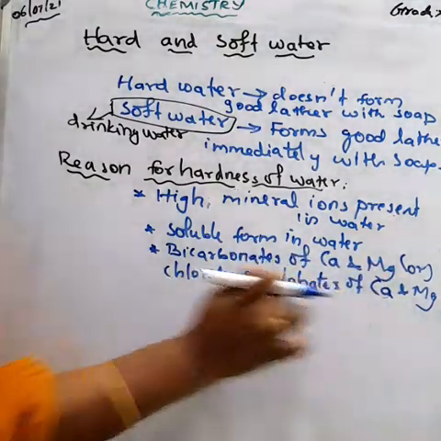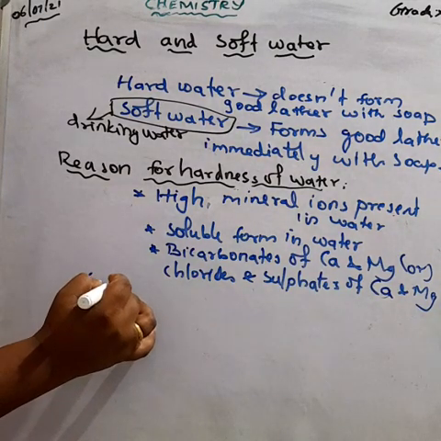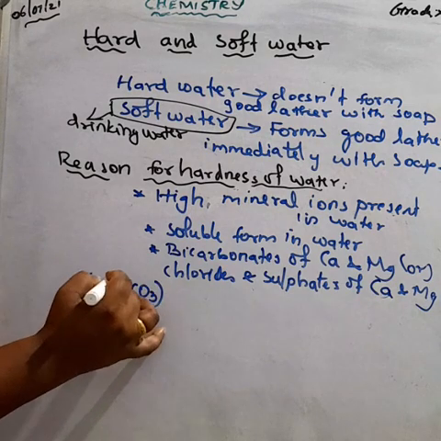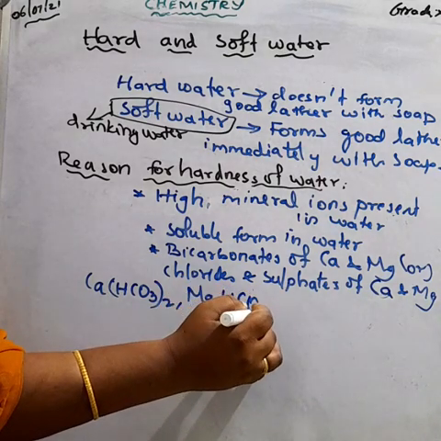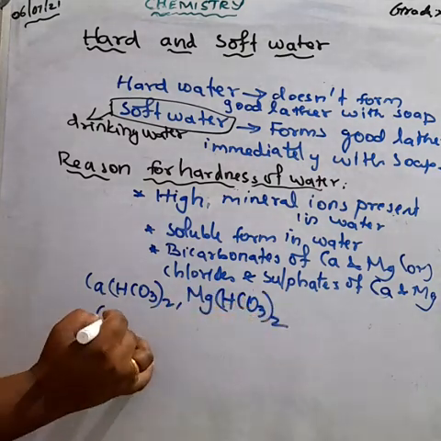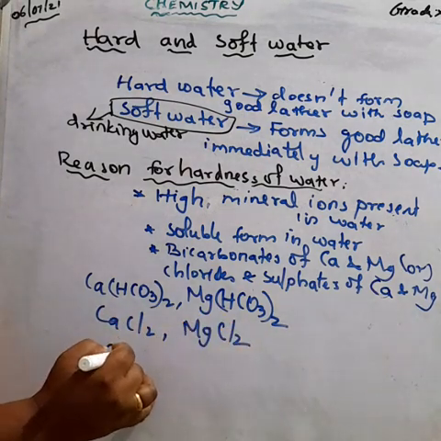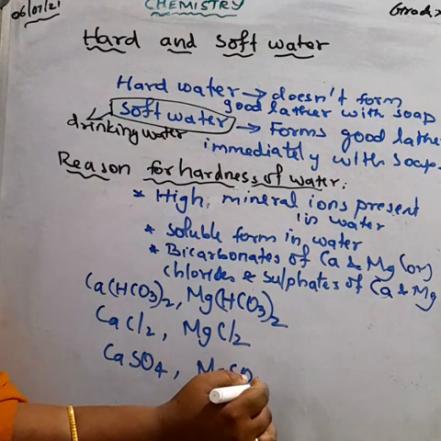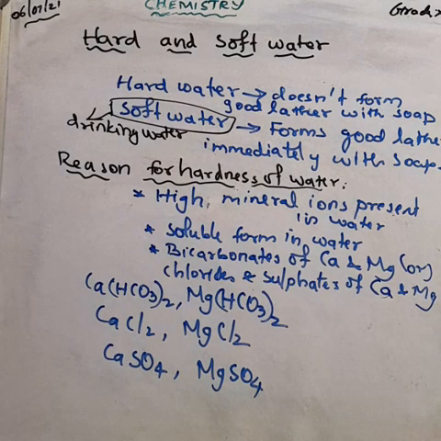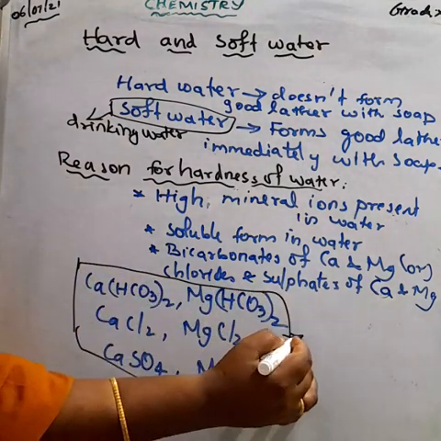Bicarbonates of calcium and magnesium means calcium bicarbonate, formula Ca(HCO3)2, and magnesium bicarbonate, Mg(HCO3)2. Calcium chloride, CaCl2. Magnesium chloride, MgCl2. Calcium sulfate, CaSO4. Magnesium sulfate, MgSO4. When these salts are dissolved in water, that water we call hard water. But soft water is free from these salts. Understood?